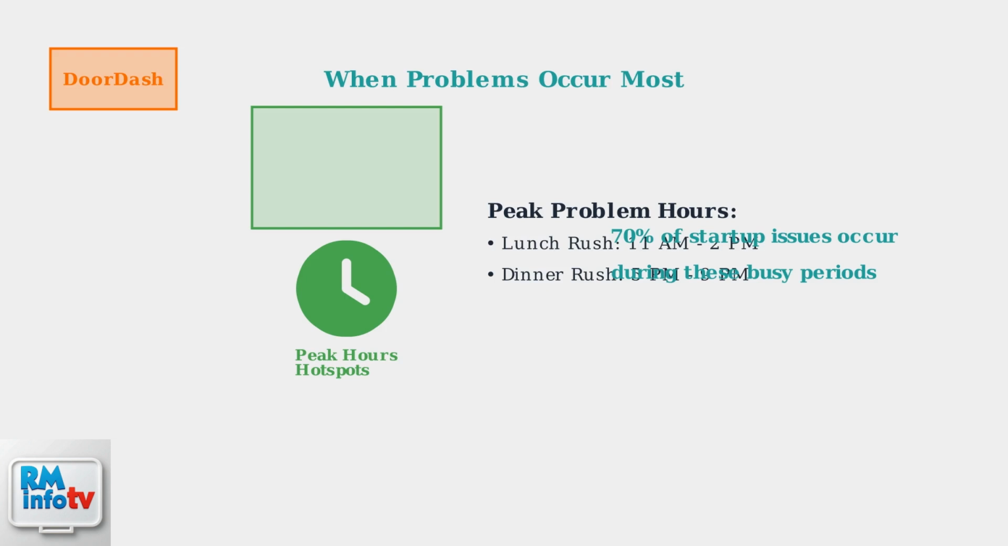70% of Dasher app startup issues occur during peak hours, lunch rush from 11 a.m. to 2 p.m., and dinner rush from 5 p.m. to 9 p.m. During these busy periods, server load increases and network congestion makes startup problems more likely.